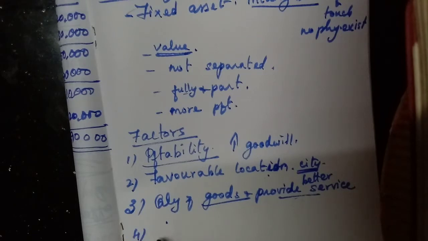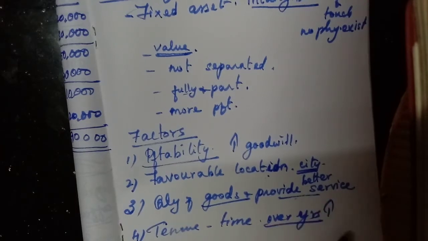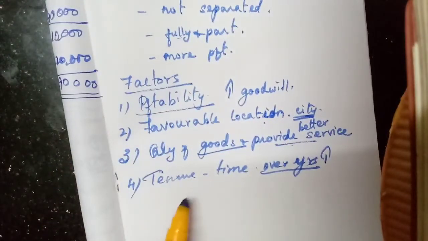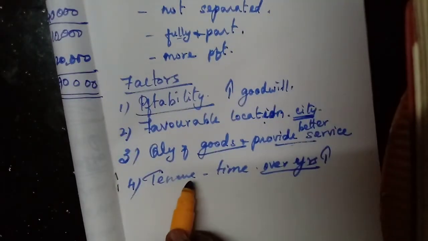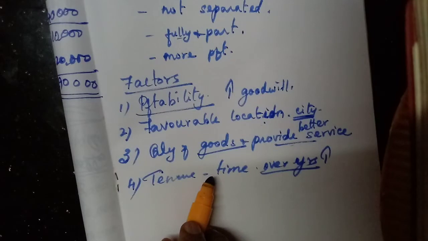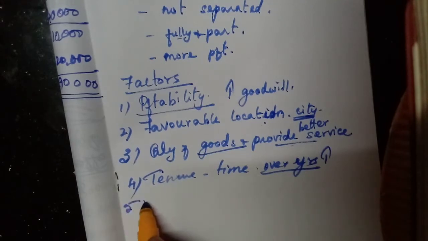Then the tenure of the business enterprise. Tenure means the time period of the business. If it is running for many years, then their goodwill will be increasing. For a long period of time, if a business organization is run, then that business organization will gain more goodwill.